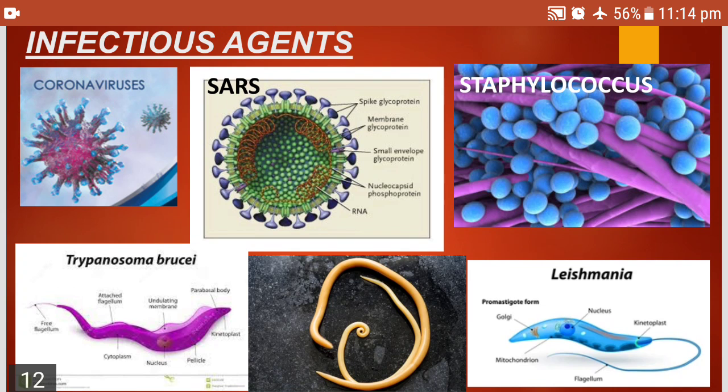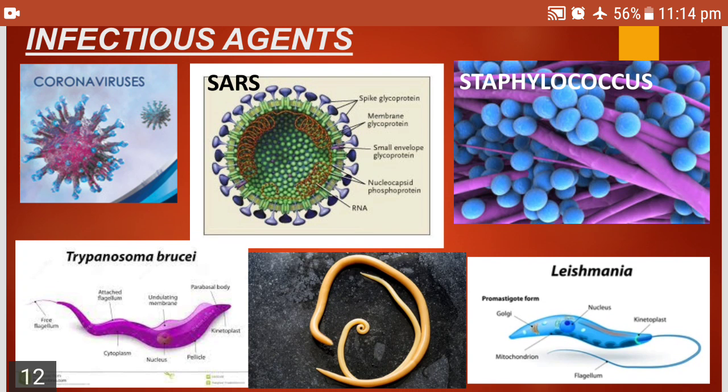SARS was just like a flu-like illness. Staphylococcus is the bacteria which causes acne, a skin problem. Trypanosoma is responsible for sleeping sickness. And we have roundworms, adult Ascaris lumbricoides. It's a technical name. It is actually found in the small intestine and causes problems. And leishmania is a protozoan that causes the Kala Azar disease. So this information is there in your textbook on page number 181.